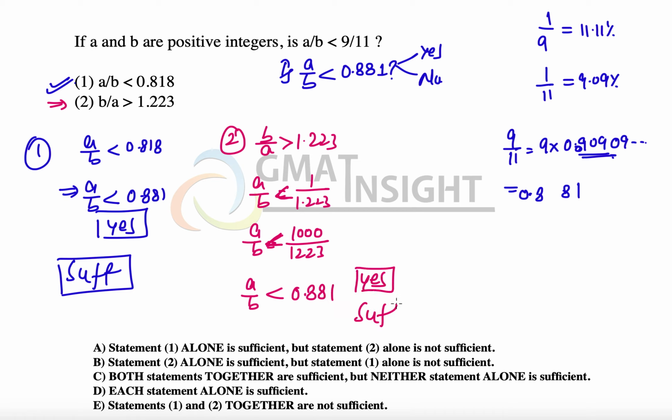So the second statement alone is sufficient to answer, and the final answer becomes option D, because each statement alone is sufficient to answer. Thank you so much.